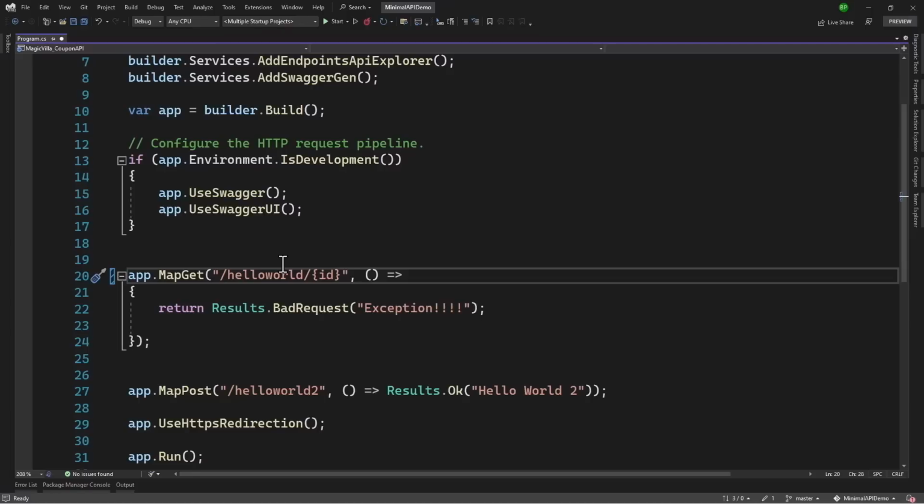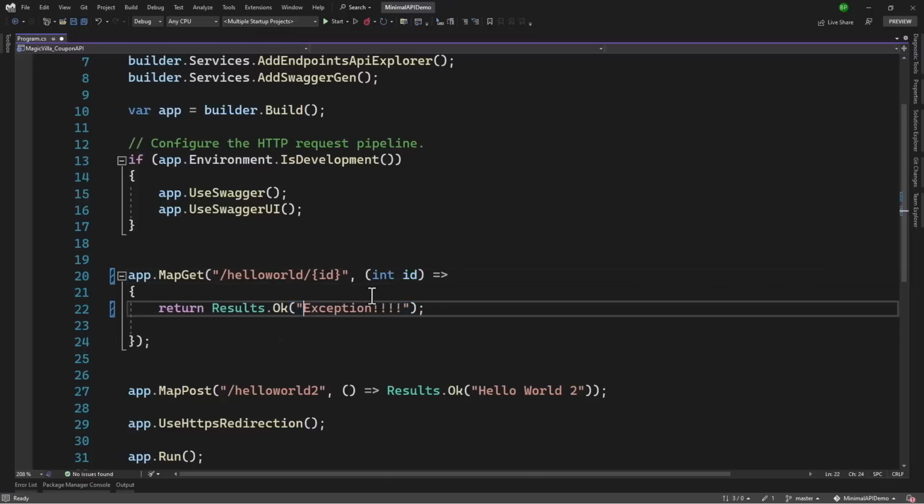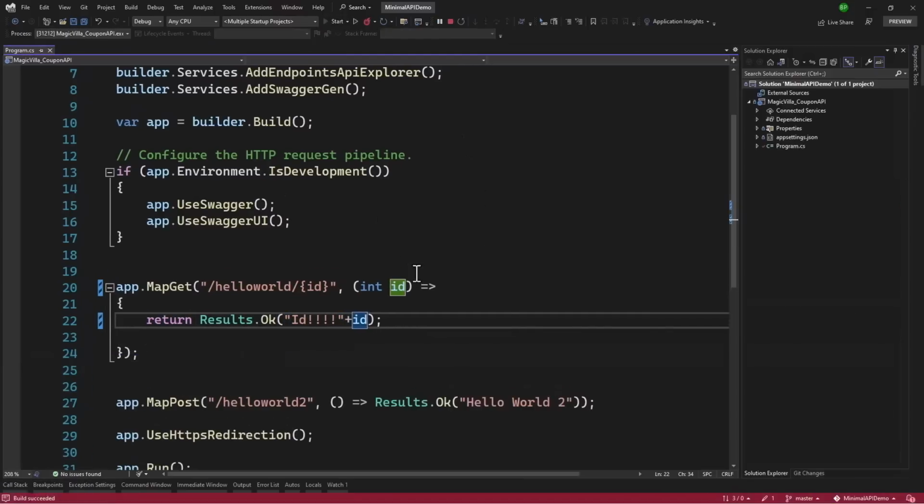Let that be an ID. That stays the same. But right here, we will say that we are expecting an integer ID, and we don't want an exception. We will say OK here, and we can print the ID. And we'll just say plus here. Let me run that.